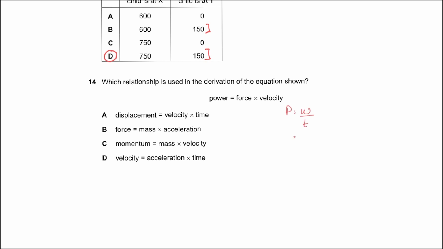Work done is force into displacement, divided by time. And what is displacement upon time? Displacement upon time is velocity. So power is equal to force into velocity. So the first equation, which is displacement is equal to velocity into time, this is used in the derivation for power is equal to force times velocity.